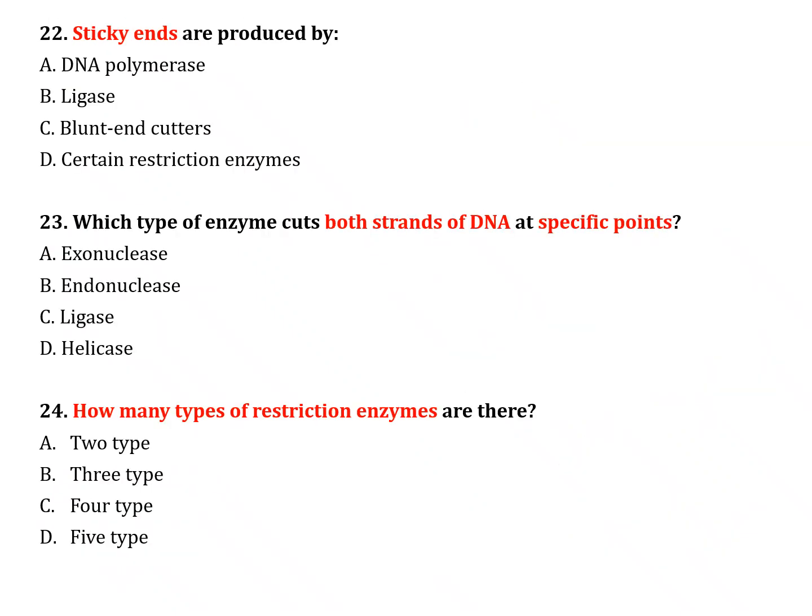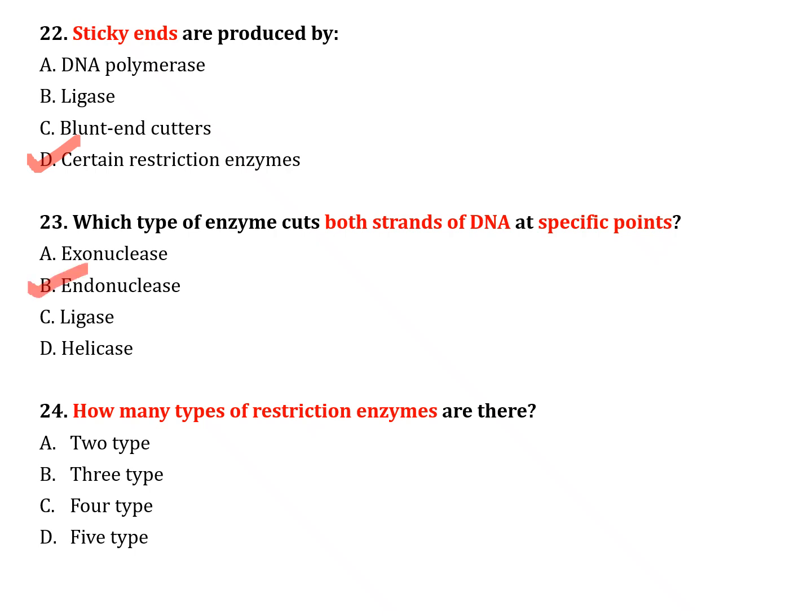The next question, number 22. Sticky ends are produced by: option A, DNA polymerase; option B, ligase; option C, blunt end cutter; option D, restriction enzymes. The correct answer is option D, restriction enzymes. The next question, number 23. Which type of enzyme cuts both strands of DNA at a specific point? Option A, exonuclease; option B, endonuclease; option C, ligase; option D, helicase. The correct answer is option B, endonuclease.